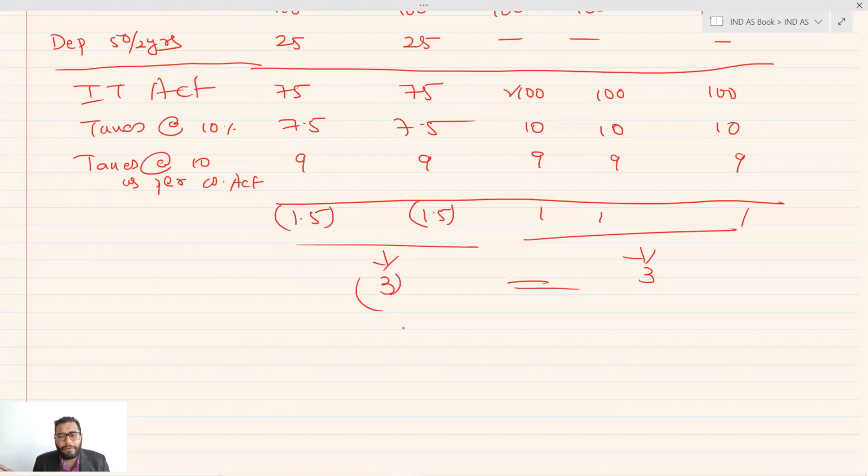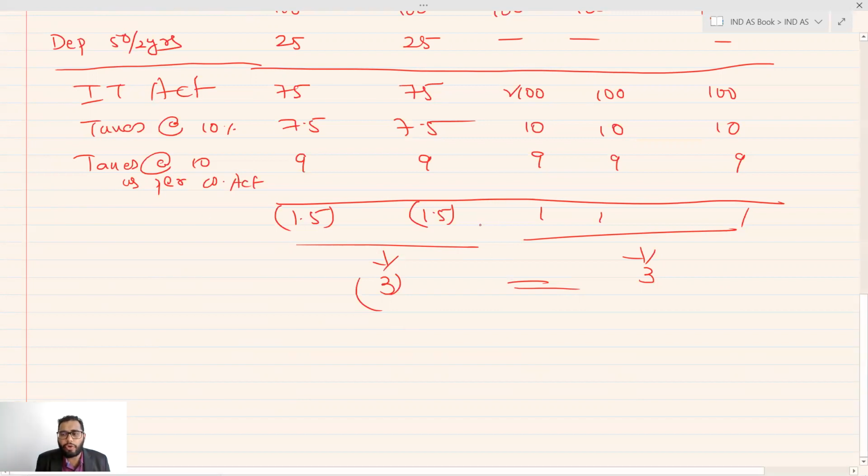I got less depreciation and there was higher tax. So earlier I paid less tax, now I paid higher tax. Both got compensated. When both compensate, that becomes temporary in nature. Why? Within 5 years, 6 years, 10 years it will get nullified. That's why it's temporary in nature. And if it is temporary in nature, we can call it a temporary difference.